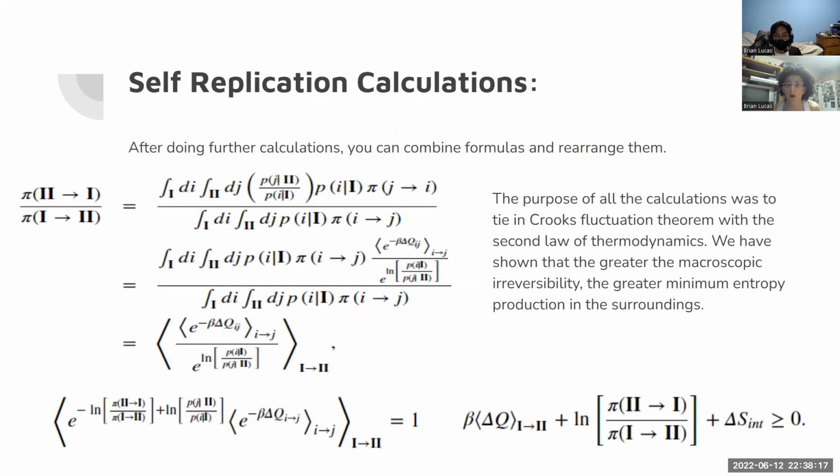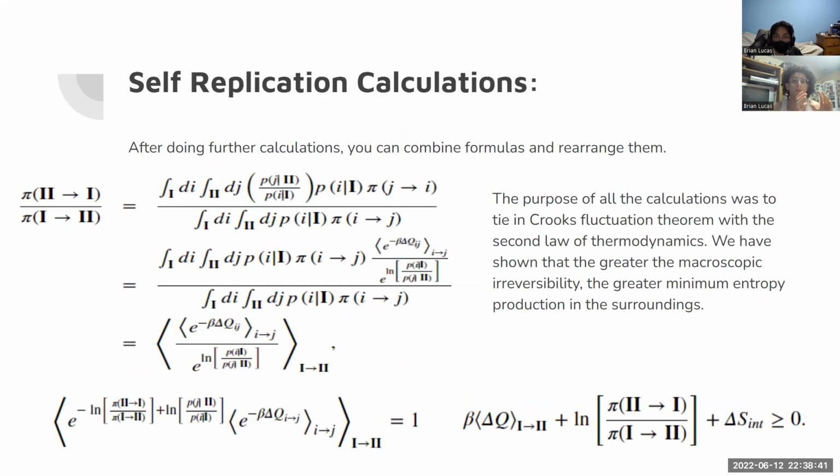And the purpose of these calculations is that it ties in Crooks fluctuation theorem with the second law of thermodynamics. And what it overall proves is that the greater the macroscopic irreversibility, so the chance that it'll go from this macro state to this macro state, compared to this macro state to this macro state, relates directly to the greater minimum entropy production in the surroundings.